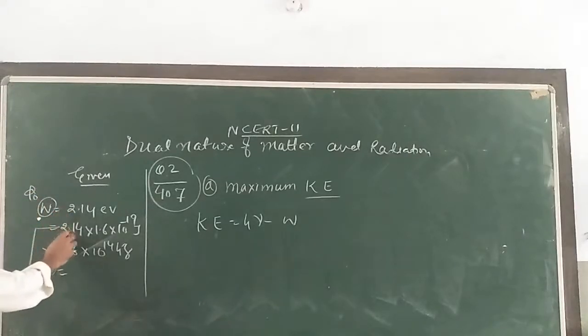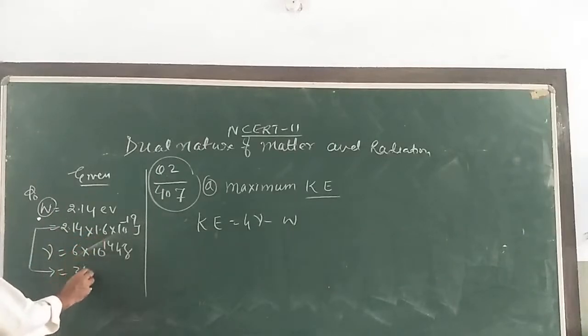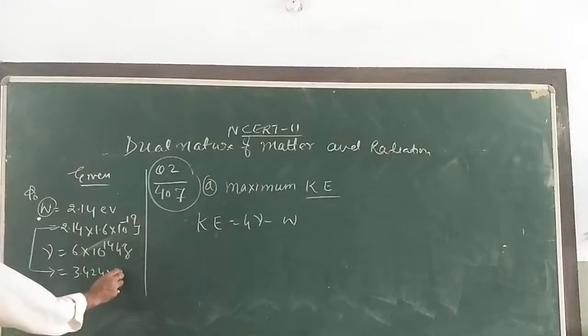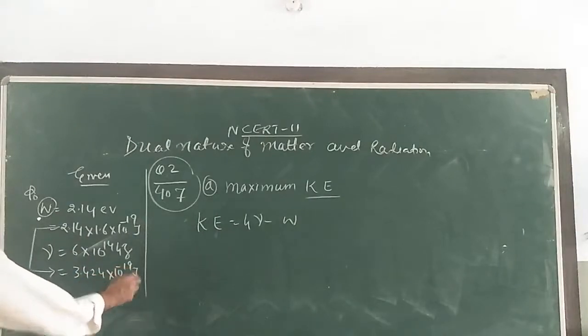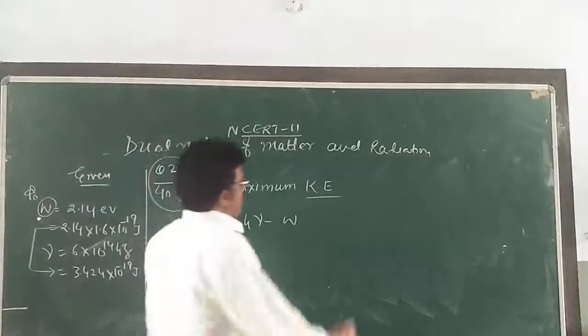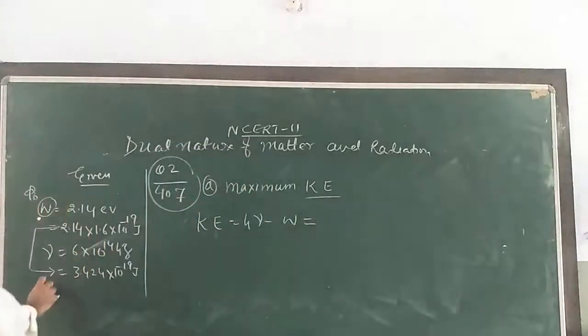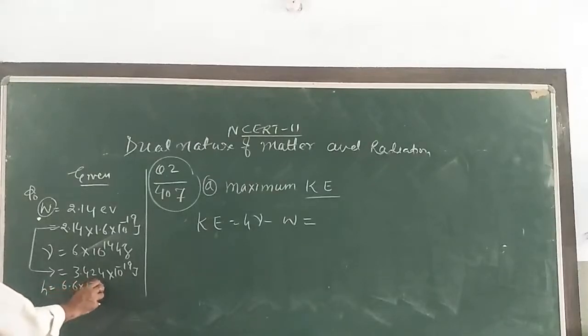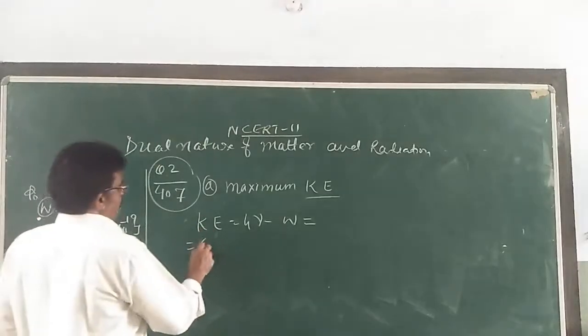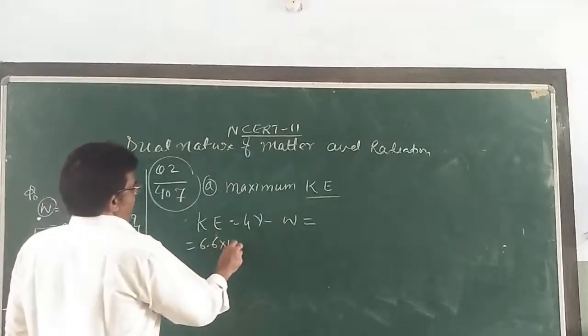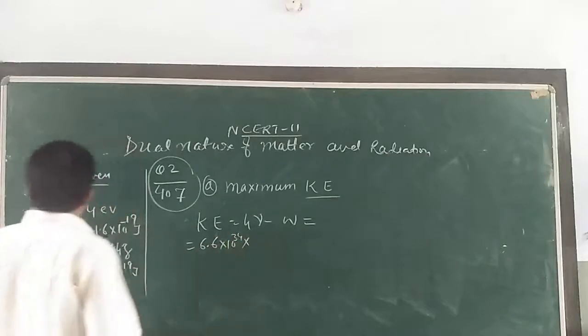When you multiply 2.14 into 1.6, you will get 3.424 into 10 raised to the power minus 19 joule. Put this value here. h we know very well, that is 6.6 into 10 raised to the power minus 34. Put this value here: 6.6 into 10 raised to the power minus 34 into nu.